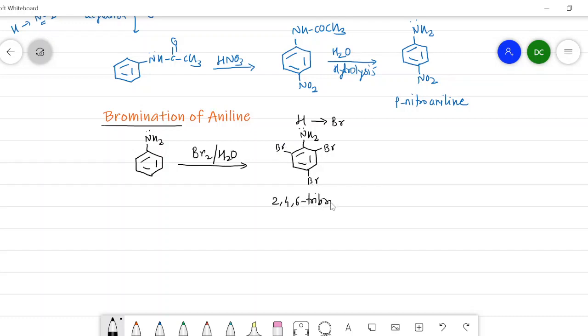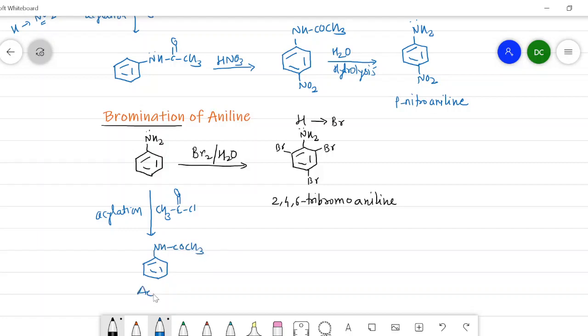2,4,6 tribromoaniline. It is according to the direct bromination of aniline. And if we carry out the indirect bromination of aniline, it means that in the first step, this NH2 group is protected by acylation. In the first step, we will carry out the acylation in the presence of CH3COCl. Then the NH2 group changes to NHCOCH3. So we get here acetanilide.